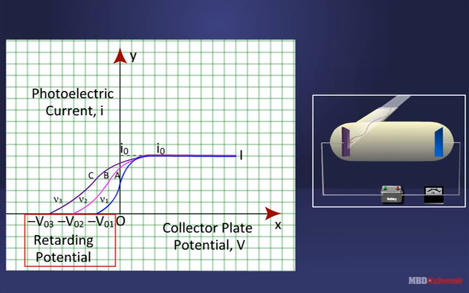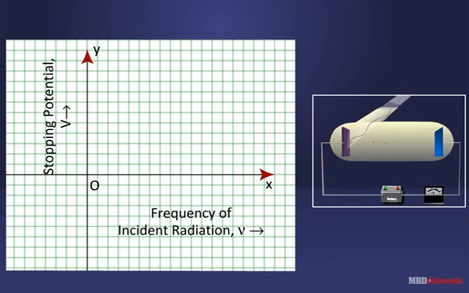radiation and independent of intensity. Also, for a given frequency, the saturation current depends on the intensity of light and is independent of frequency. Similarly, a graph for the variation of frequency of incident light with stopping potential for 3 different metals is shown.